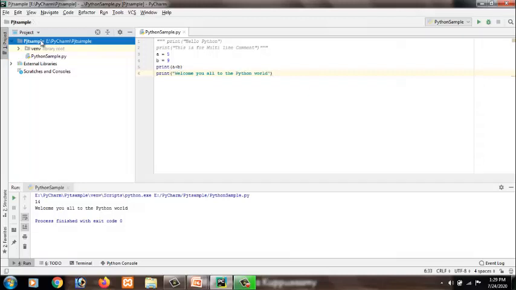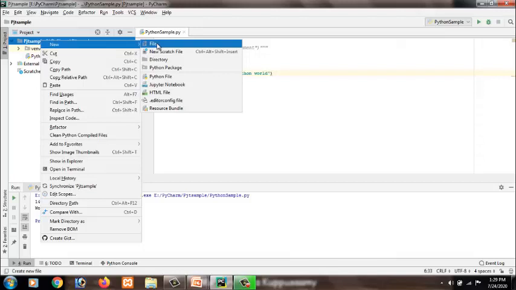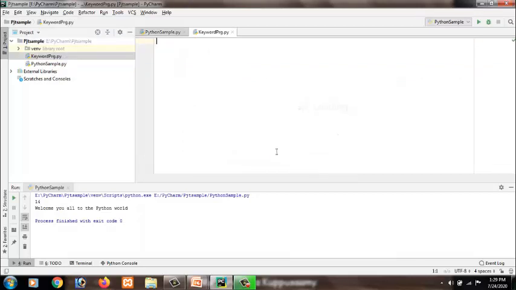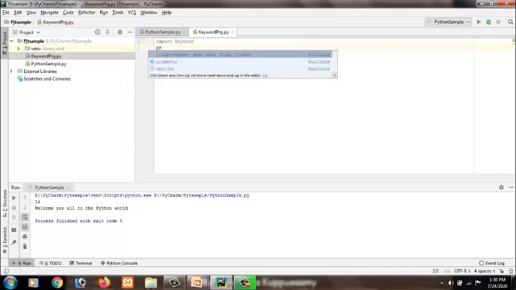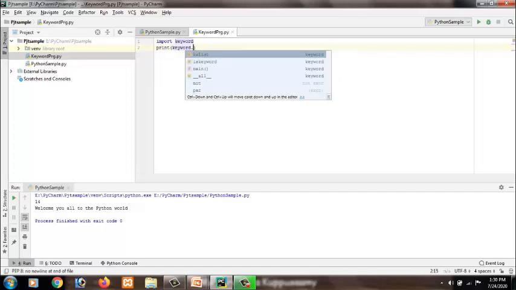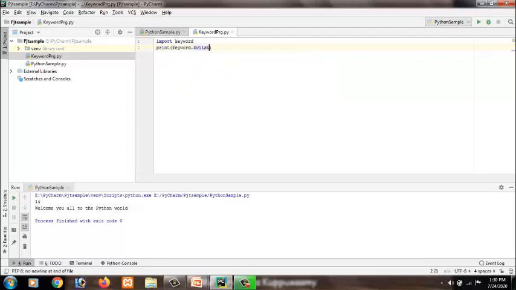For that, let me create a new Python file. Select the project, select New, followed by Python file, and name your Python file. I am giving the file name as keyword prg. Click OK. This opens a new file. Here type this code: import keyword. Then print, and I am pressing enter, keyword dot kwlist.